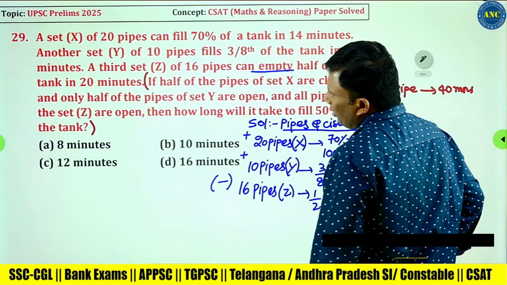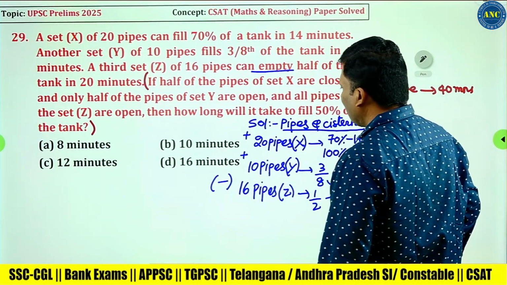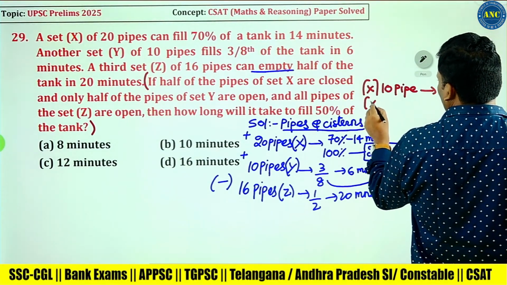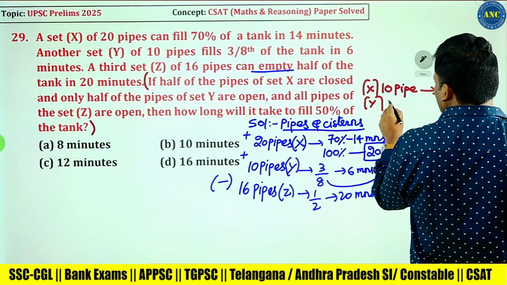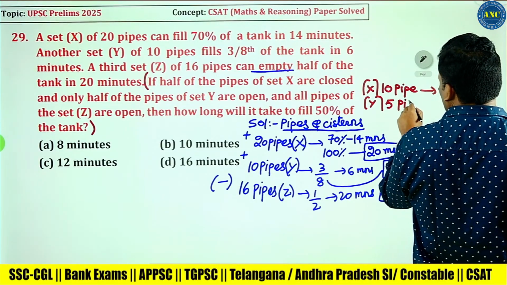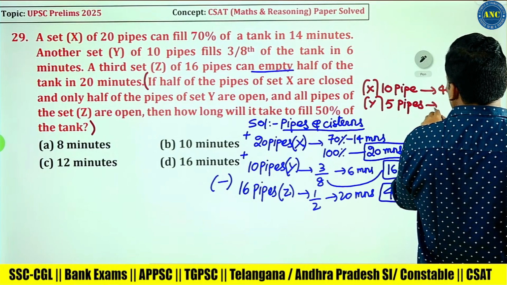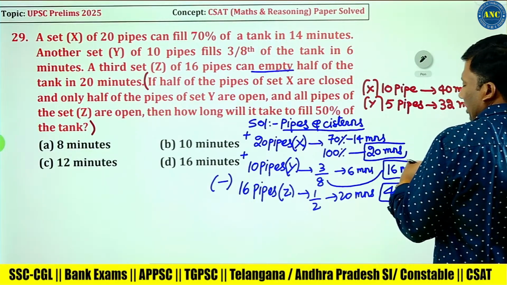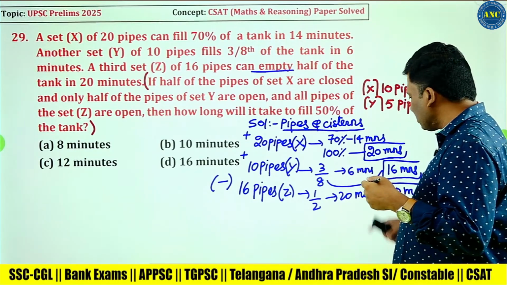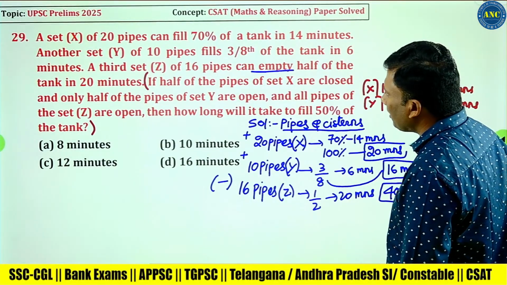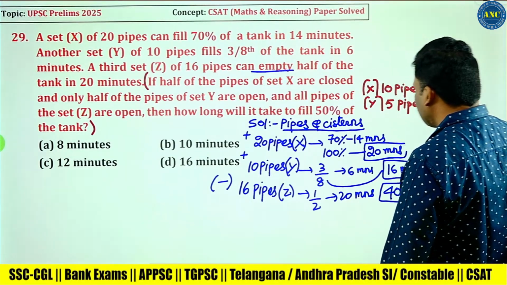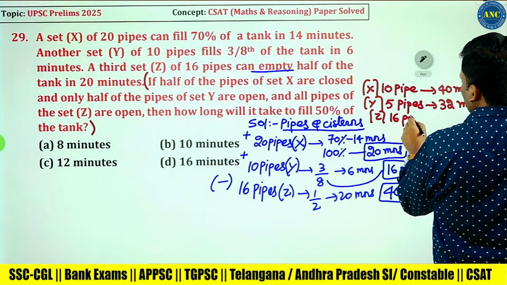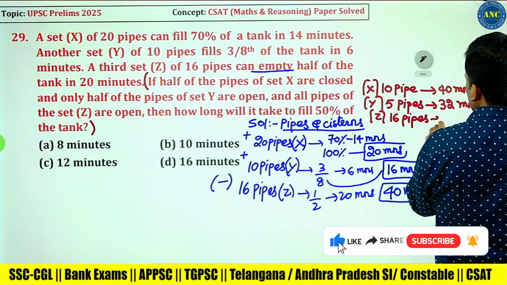Next, half of the pipes of set Y are open. Set Y also is open. 10 pipes means half of them, 5 pipes. If fewer pipes are there, it will take more time. Half the pipes are closed, so the remaining half are working. That is the reason 16 is becoming 32. And all pipes of Z are working. 16 pipes are emptying the tank, so it is minus 40.